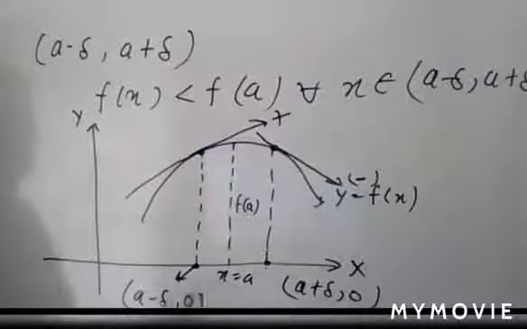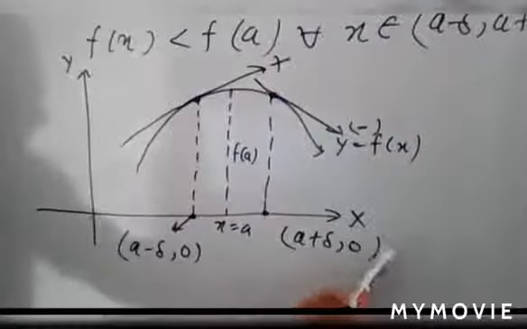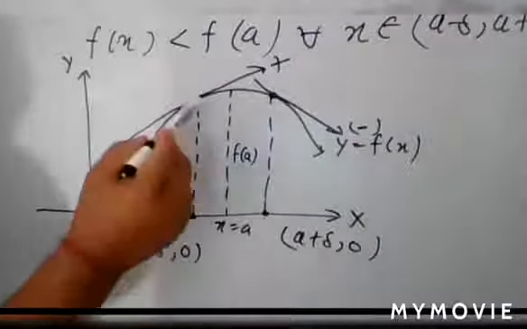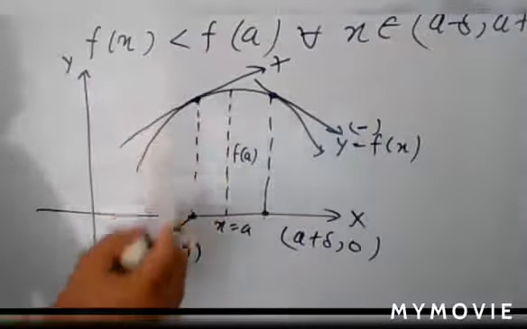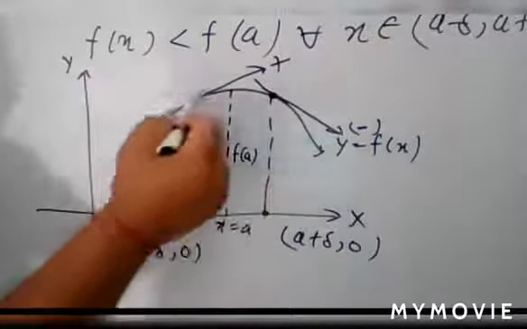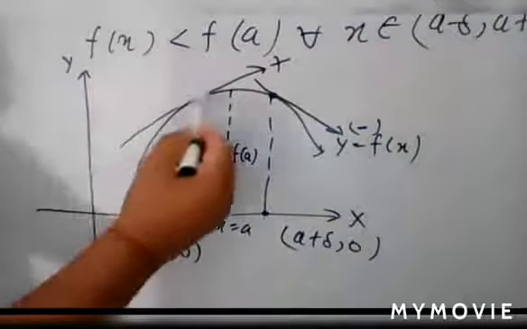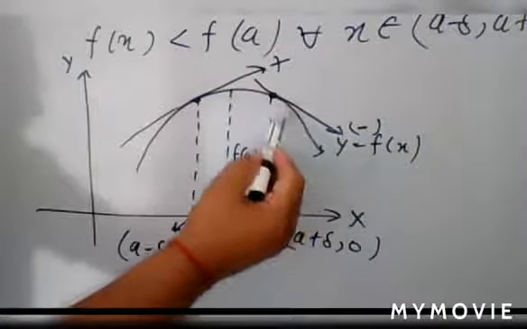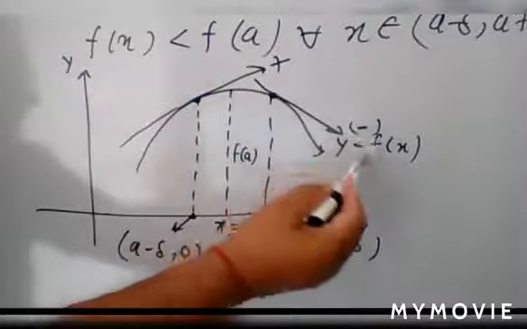Okay, so no doubt its neighborhood points are a minus delta and a plus delta, and this is its close point to x is equal to a. Now here I draw the tangent to the curve corresponding to these two points on the curve. Here you see that it makes an acute angle with the x-axis, so the slope of the tangent is positive. At this point, the angle formed with the x-axis in the positive direction is obtuse, so the slope of the tangent at this point is negative.